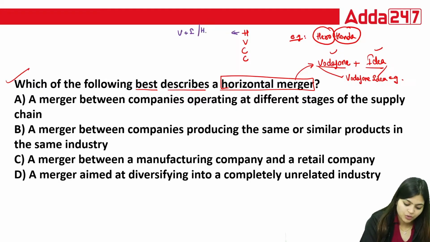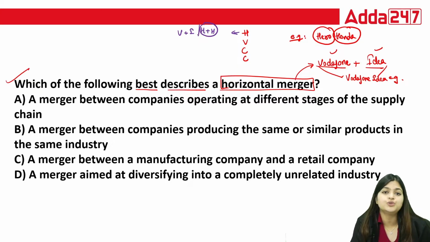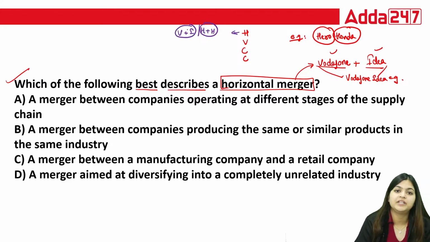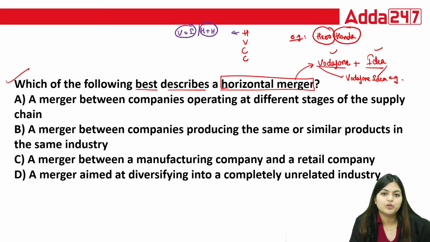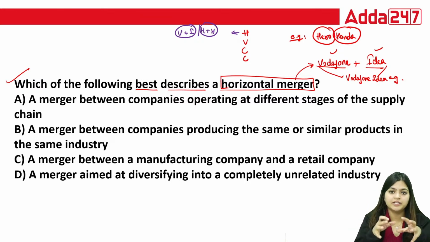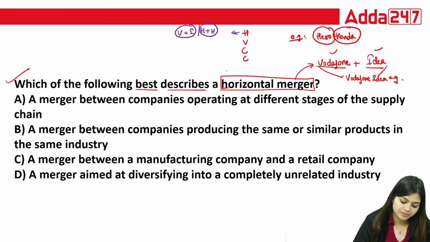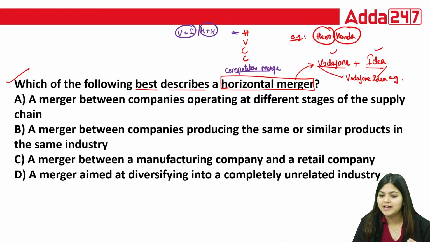Hero Honda, again both companies at that time used to work in that vehicle segment only. Vodafone and Idea both work in the telecommunication sector. So when the same industry companies come together, that is your horizontal merger. Horizontal merger means when your competitors merge together to reduce competition in that industry.